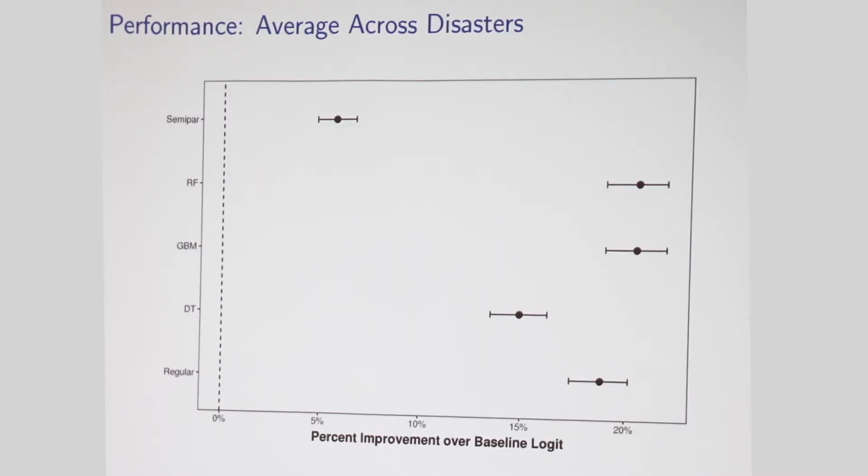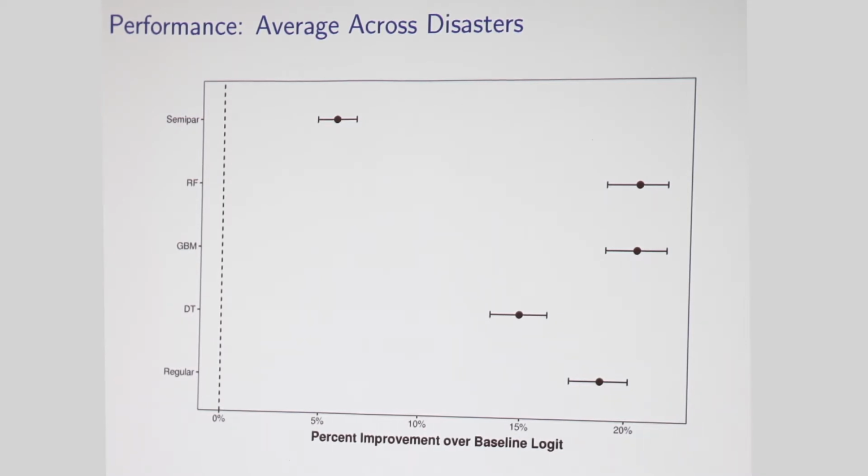So the first graph here is the performance, the average performance across the disasters. I'm just going to estimate the percent correctly predicted for all the models, average them across the 6 hospitals that were destroyed, and then show the percent improvement over the baseline Logit. So what we see here is the dashed line is at 0, so that'd be that the econometric model and the machine learning models are the same. And we find the machine learning models are a lot better.